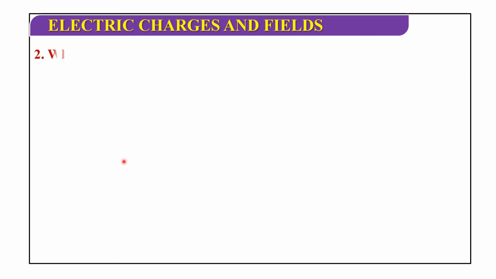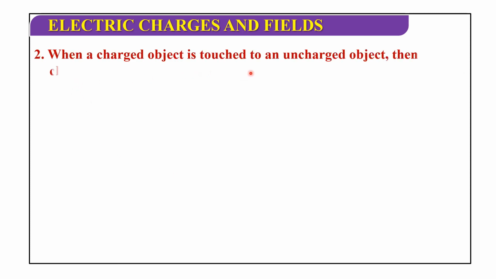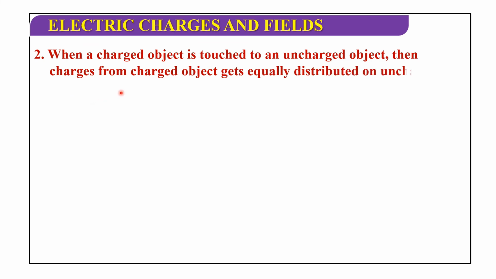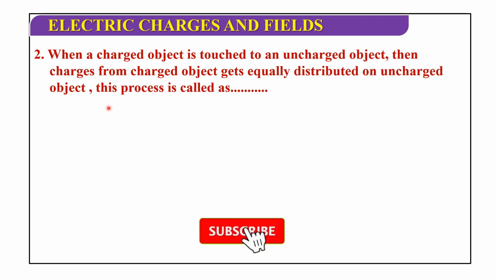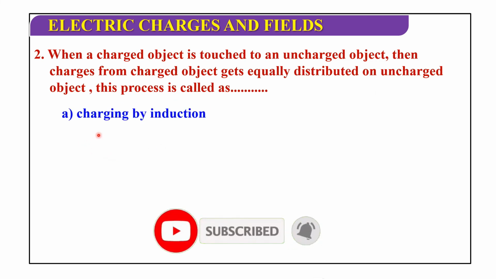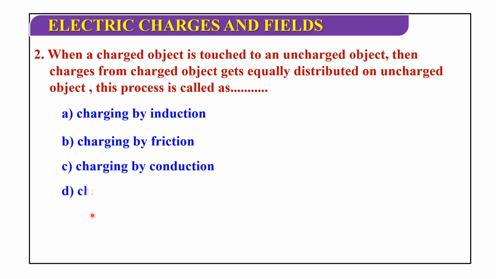Next one. When a charged object is touched to an uncharged object, then charges from the charged object get equally distributed on the uncharged object. This process is called: charging by induction, charging by friction, charging by conduction, or charging by electricity. So this process is called charging by conduction. Okay, next.